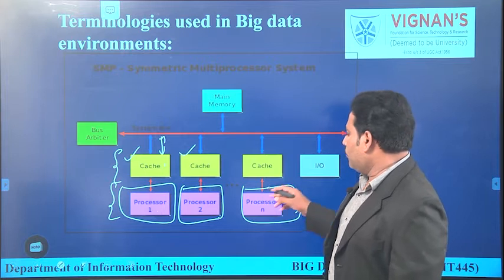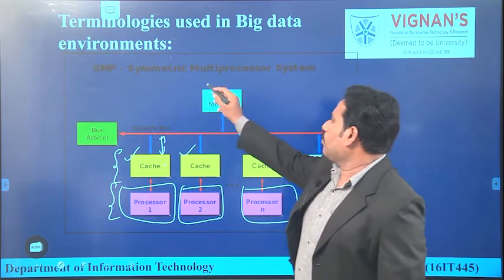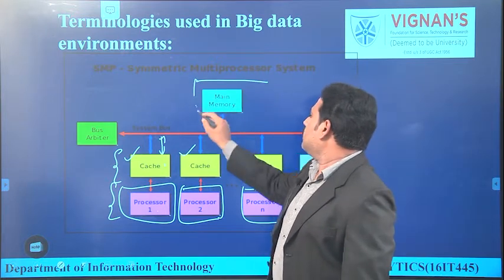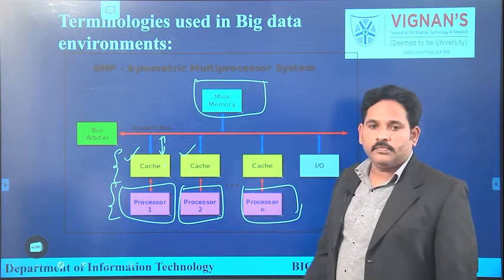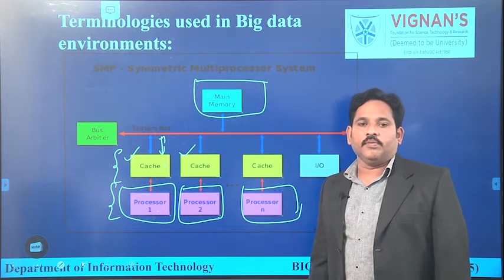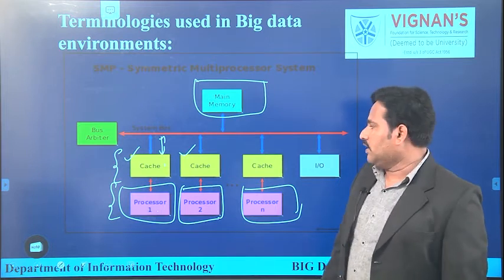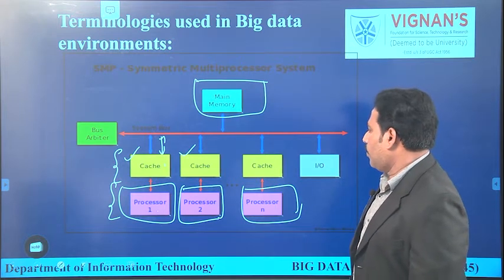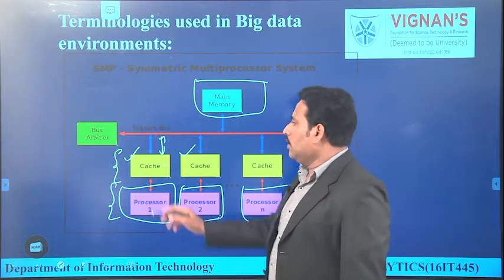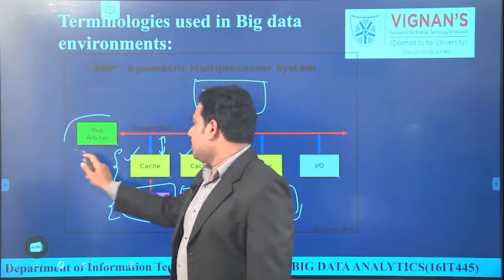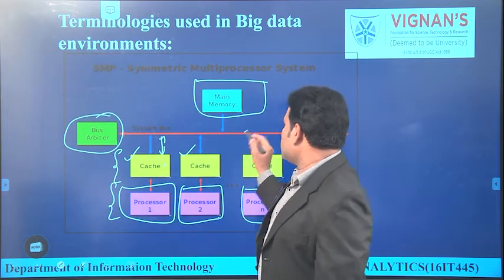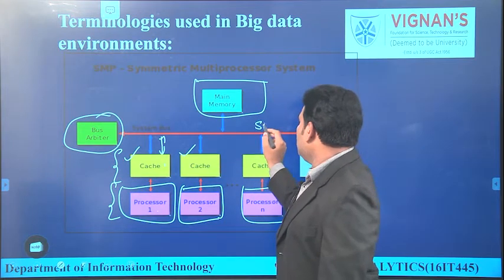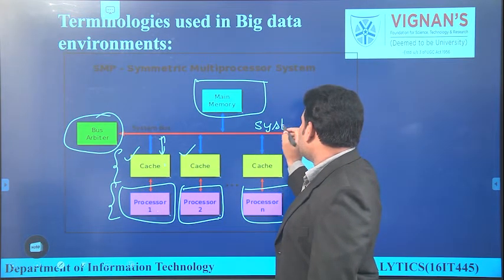But for all the processors, we are providing one main memory. So there is a common shared memory called main memory. That main memory can be shared and accessed by all the processors by using arbiter bus architecture. Now this arbiter bus architecture will act as a system bus.